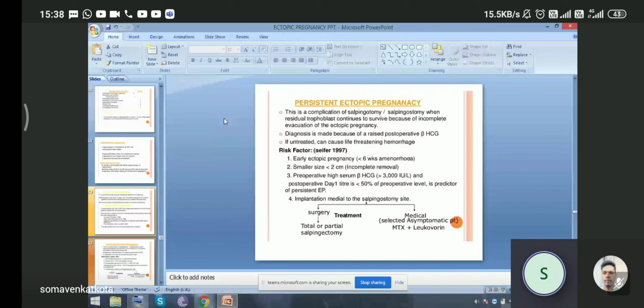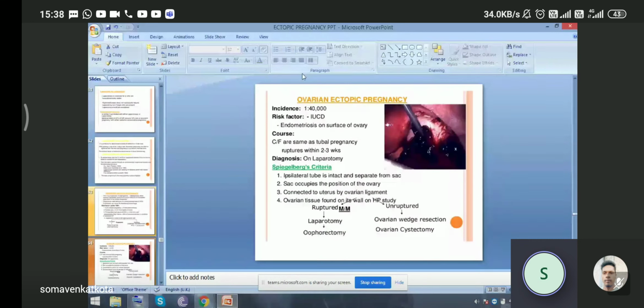So now it is the ovarian ectopic pregnancy. After tubal pregnancies and their management, we come to ovarian ectopic, with an incidence of 1 in 40,000. The risk factors are intrauterine copper device and any endometriosis on the surface of the ovary. Of course, the clinical features are the same as tubal pregnancy, and it ruptures within 2 to 3 weeks. The diagnosis is made on laparotomy.